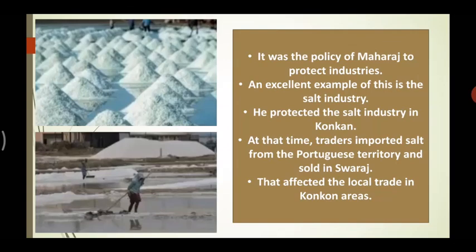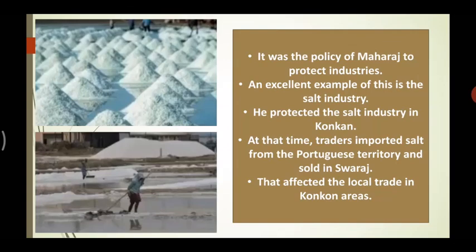And at that time, what did traders used to do? They used to import salt. Okay, they used to import salt from the Portuguese territory and sell it in Swaraj. Okay, in the kingdom of Swaraj. So this had affected the local traders in Konkan areas. Why? The Portuguese used to import salt. So what happened is that this affected the local traders. The local traders mean the traders who were in the kingdom of Swaraj.